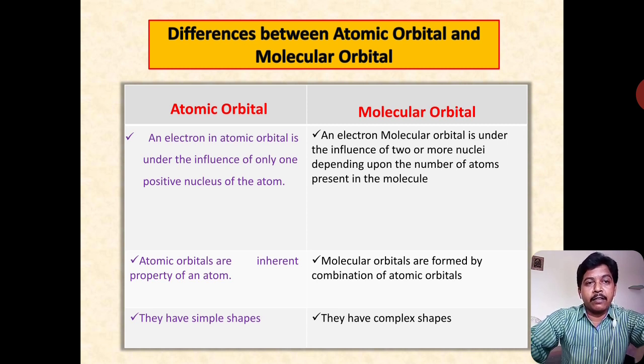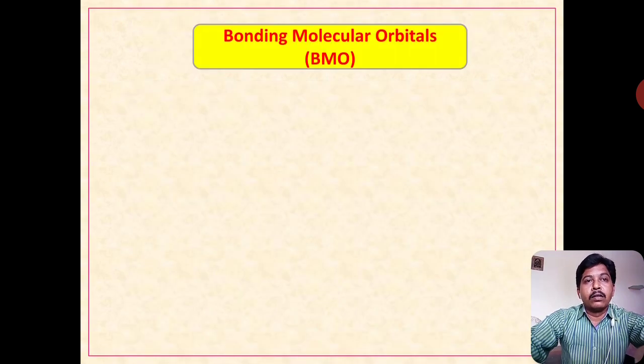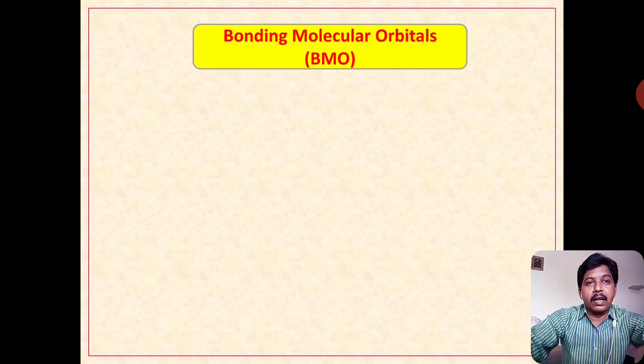Molecular orbitals are formed by the combination of atomic orbitals only, so all molecular orbitals have complex shapes. This is the difference between atomic orbital and molecular orbital. Now come to the bonding molecular orbital, BMO, which stands for bonding molecular orbital.